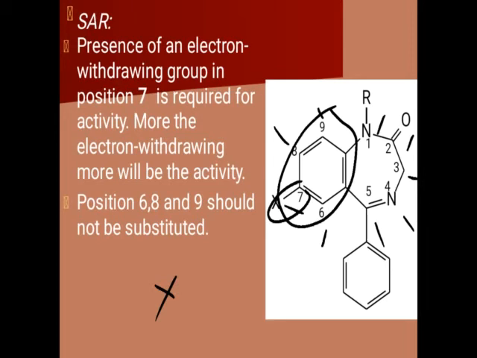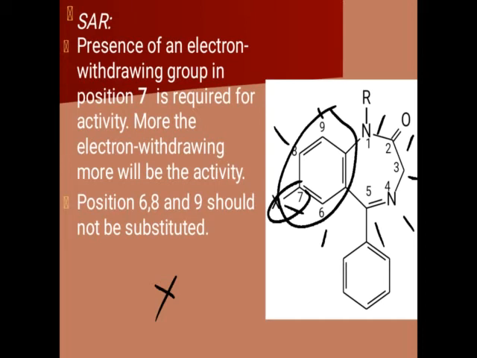So this electron withdrawing group withdraws the electrons, and it is responsible for maintaining the resonating structure in the lead molecule. And due to this resonating structure, it increases the stability of the drug. So there must be an electron withdrawing group at the 7th position. So which are the electron withdrawing groups? You can say nitro groups, halogens, chloride in those halogens. Okay, trifluoromethyl, CF3. Such groups can be present at the 7th position, which are the electron withdrawing groups, which will increase the activity.